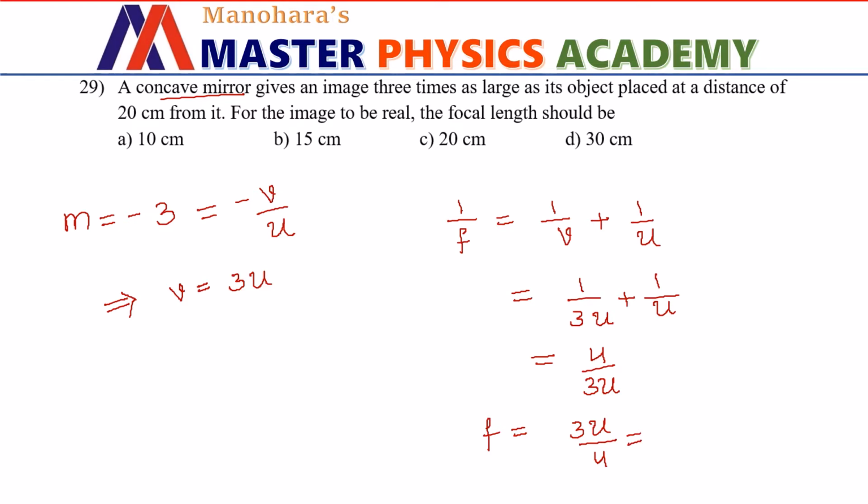Now let us substitute the value of U, which is going to be minus 20 centimeter. So it is going to be 3 into minus 20 centimeter according to the sign convention divided by 4. That means it is going to be minus 15 centimeter. Minus indicates that the mirror we are using is concave in nature. But if you ignore the sign, the value will be just 15 centimeter. So option B is the right choice.